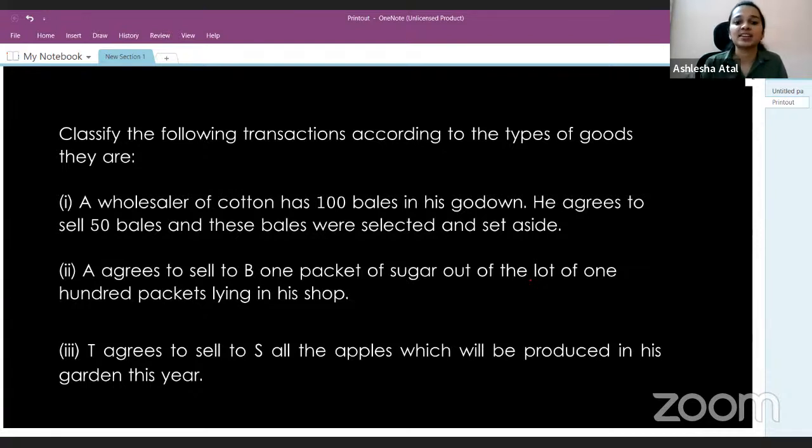And the third one is with regard to future goods, wherein there's an agreement to sell apples which will be produced in the garden. So that is with regard to future goods. You only had to identify which type of goods are being asked, and this is a question which frequently appears in your RTPs and is also a part of your study material. So let's quickly move on to the next question.